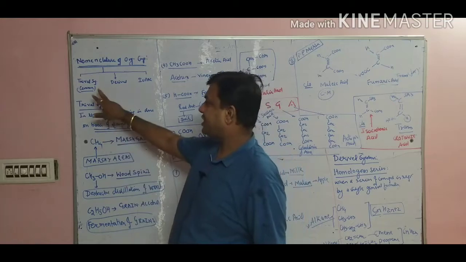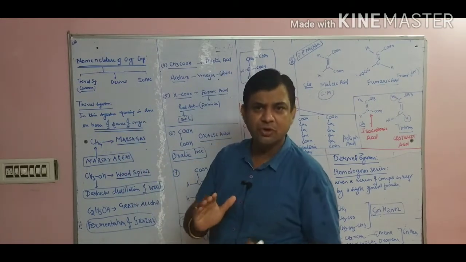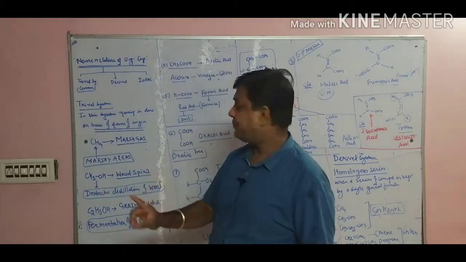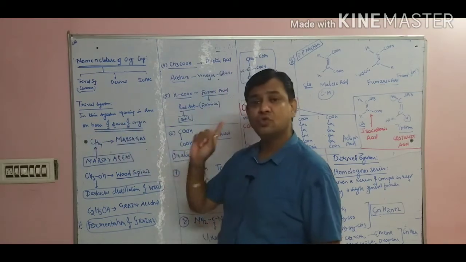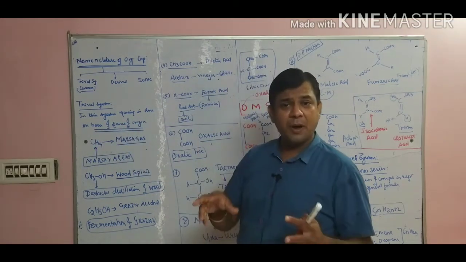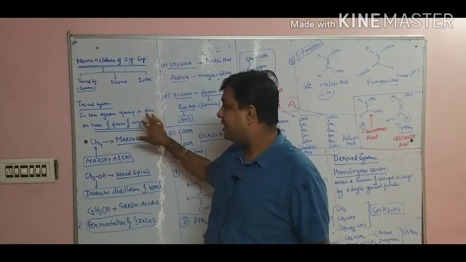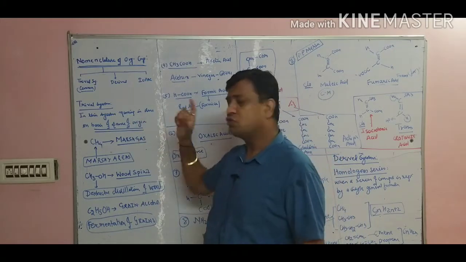The first one is the Trivial system. Some relate it to the common system also. Mainly, when we start the Trivial system, what does it mean? In this system, the naming is done on the basis of the source of origin. From which source is the compound generated? In this system, we name the given organic compound on the basis of its source of origin.